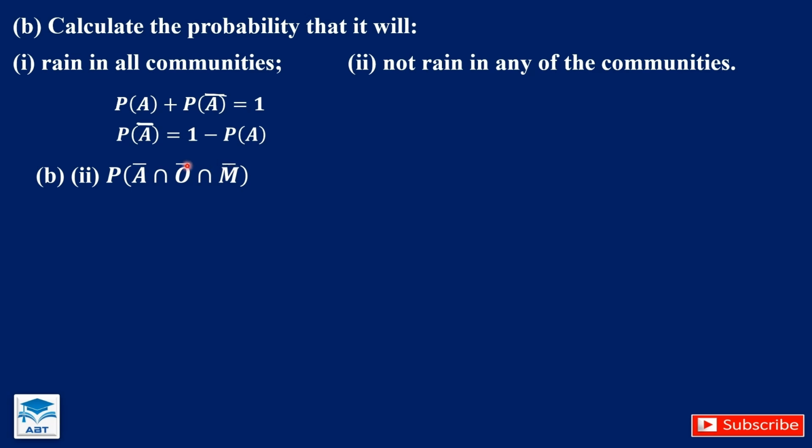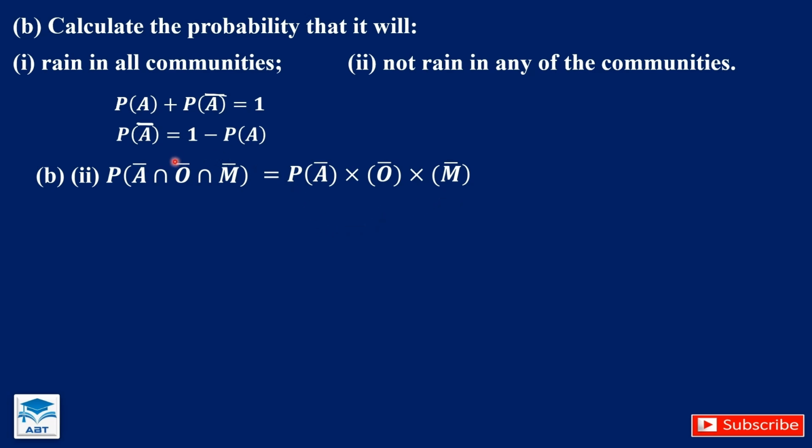These bars at the top represent the probability that the event will not occur. And we are going to multiply them. The probability that it will not rain in Atakrom times probability that it will not rain in Obokrom times probability that it will not rain in Maakrom.